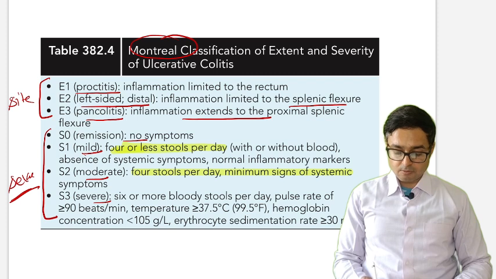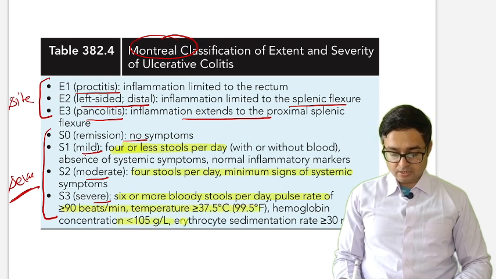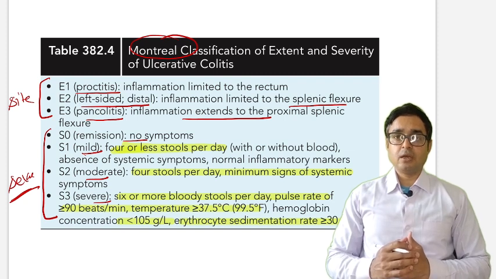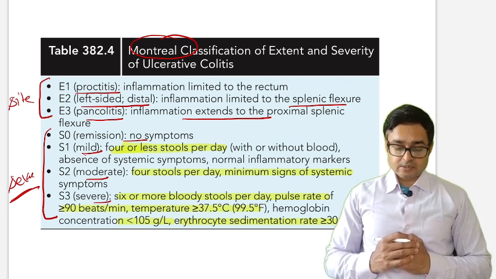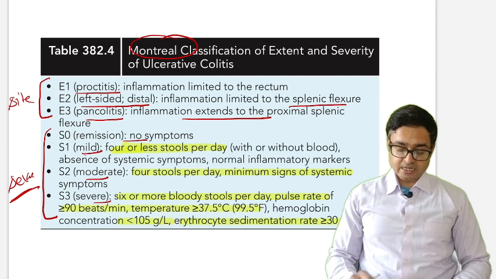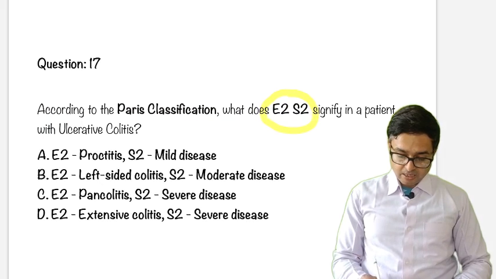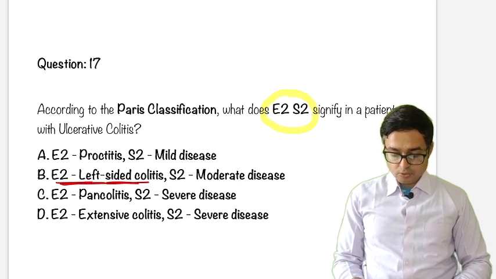S3 if 6 or more bloody stools per day, pulse rate more than 90 beats per minute, temperature more than 99.5, Hb less than 10.5, and ESR more than 30. So just remember the Montreal classification, that is site and severity based for ulcerative colitis. Coming back to our question, E2S2 as we discussed in this scenario. So our answer will be left-sided E2 because it is left-sided colitis, and S2 moderate disease.